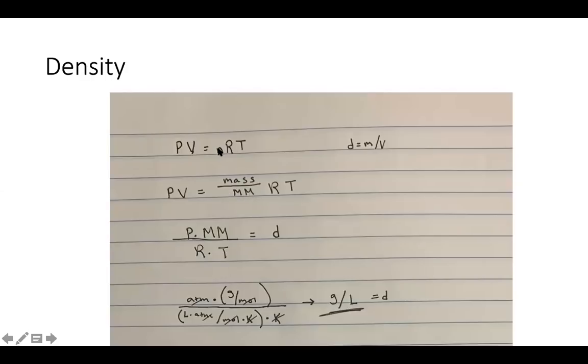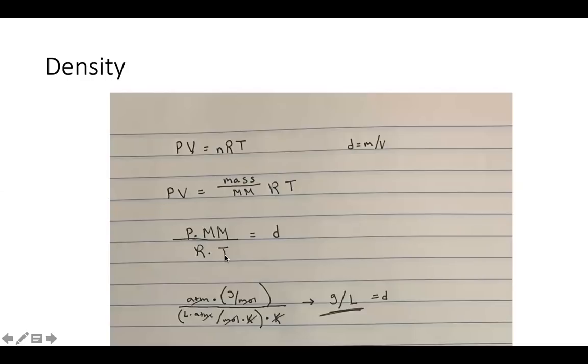So I'm gonna plug that in for N, our number of moles. And so we get PV equals mass divided by molar mass times RT. Okay, and our density is mass divided by volume. So if I rearrange this equation, I get that the density is equal to our pressure times our molar mass divided by R times T.